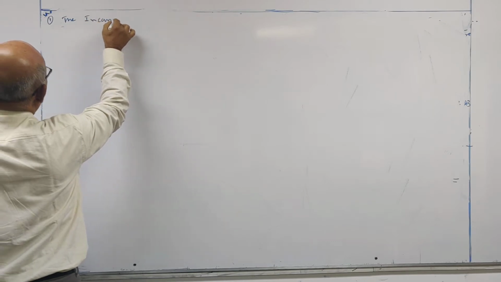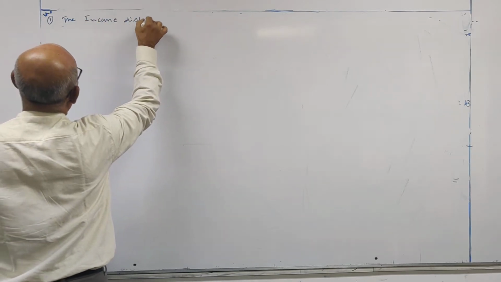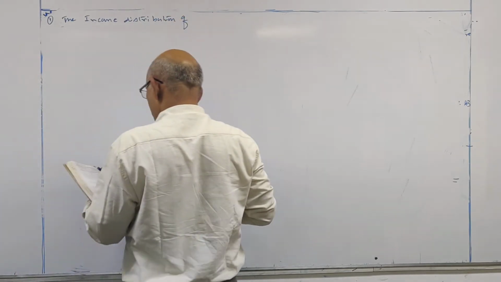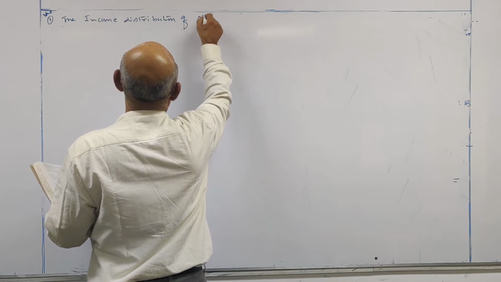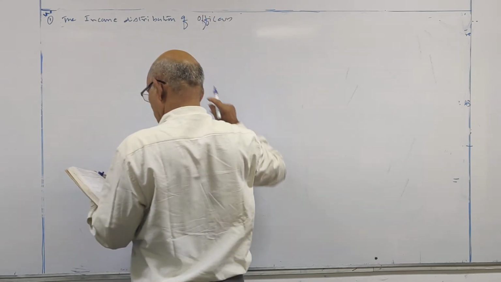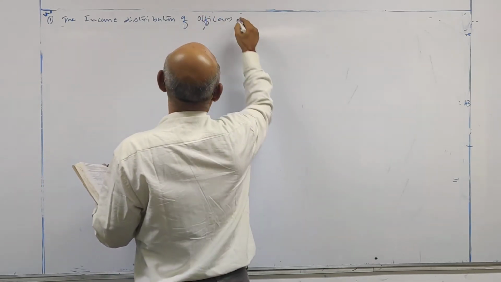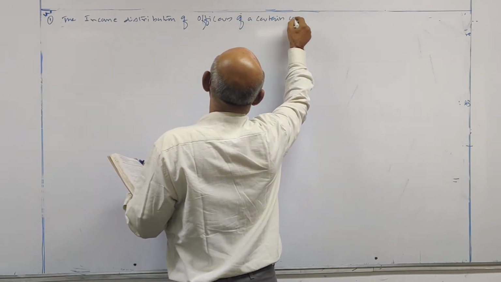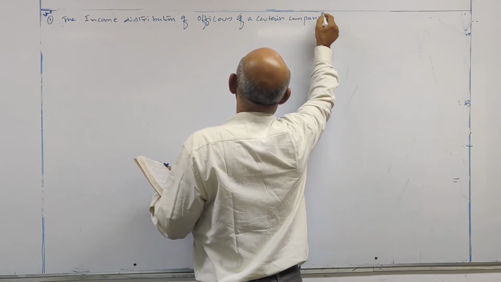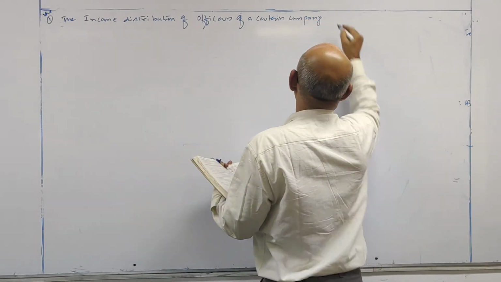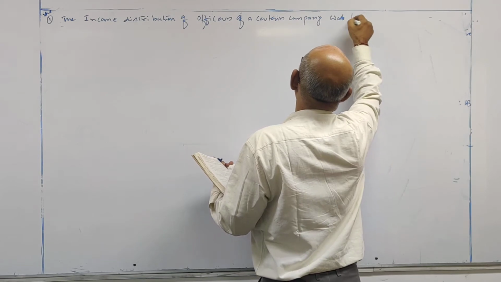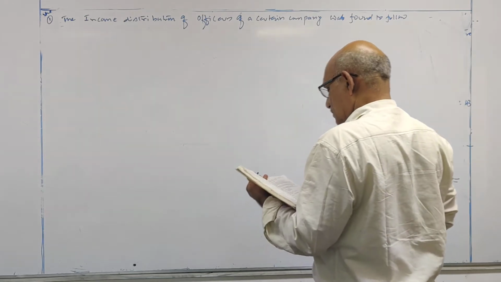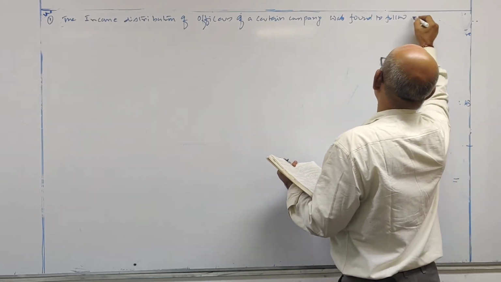The income distribution of officers of a certain company was found to follow normal distribution.